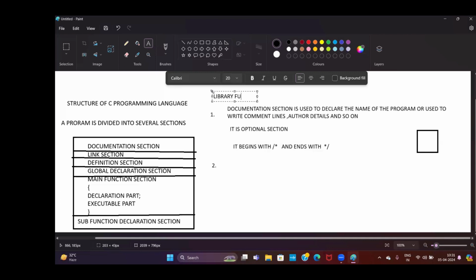Library functions. When you talk about programming in C, everything is implemented based on functions only. In C, when you want to read any data, print any data, or do something, you always have to talk about functions only, because C is structured programming. Structured programming in the sense that everything can be written with the help of functions only. So whenever the C language was developed by Dennis Ritchie, he had already developed some functions.